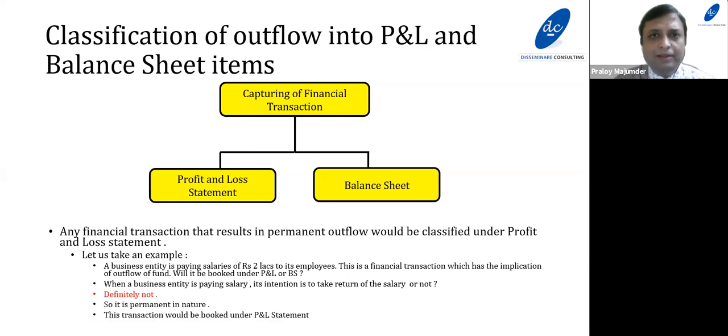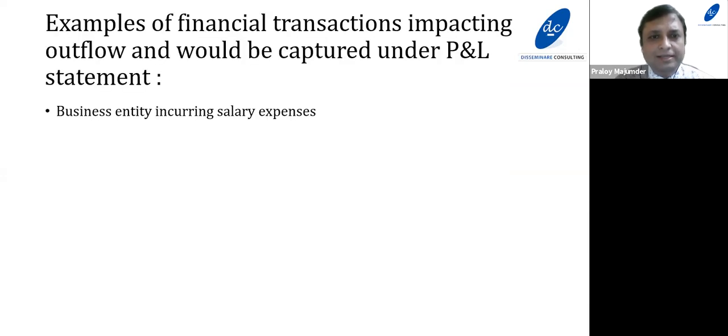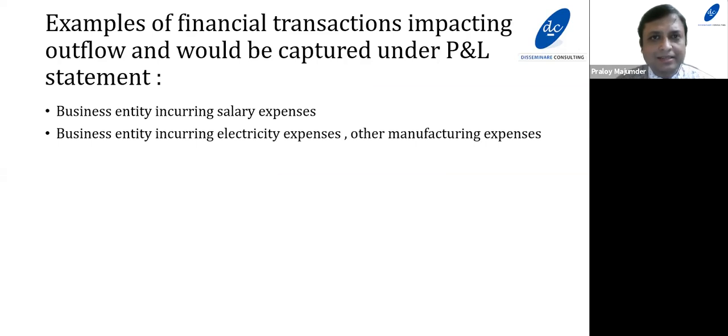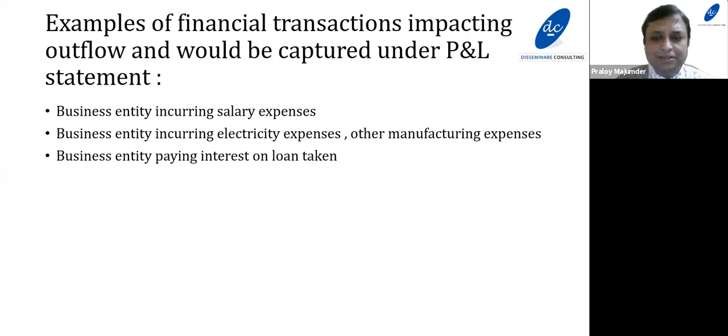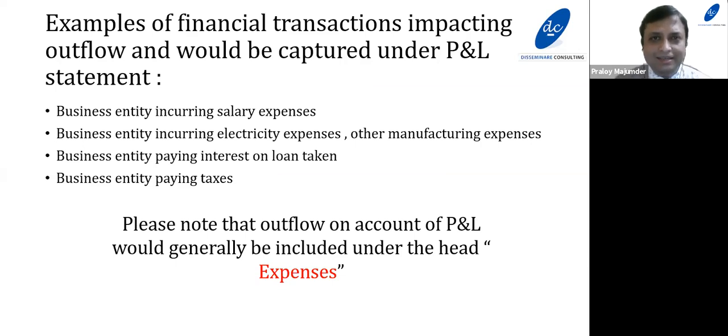Let us take a couple of other examples which would be booked under the profit and loss. Business entity incurring salary expenses, electricity expenses, other manufacturing expenses, paying interest on loan taken, paying taxes. So what does it indicate? It indicates that any financial transaction which has an implication of outflow of fund and which is permanent would be booked under the profit and loss statement. Generally, outflow on account of the profit and loss statement would be included under the head expenses.